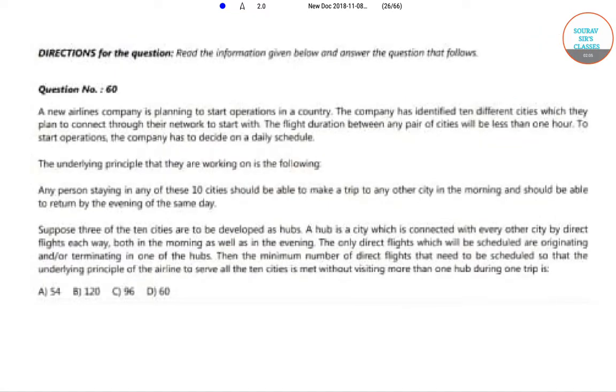The next question, which is actually a continuation of the previous one, is that suppose 3 of the 10 cities are to be developed as hubs. A hub is a city which is connected with every other city by direct flights each way, both in the morning as well as in the evening. The only direct flights which will be scheduled are originating and or terminating in one of the hubs.